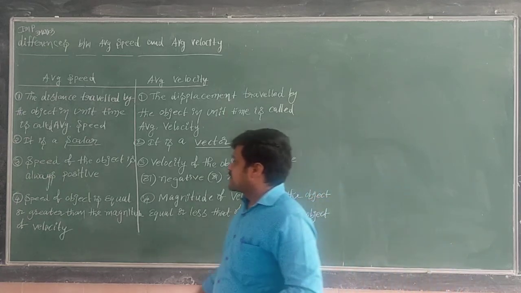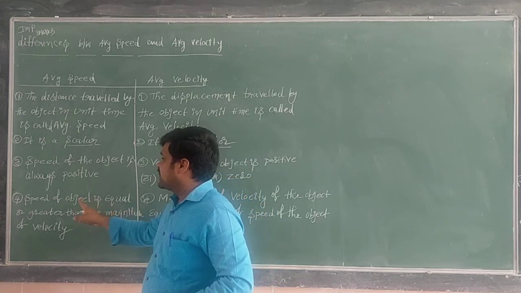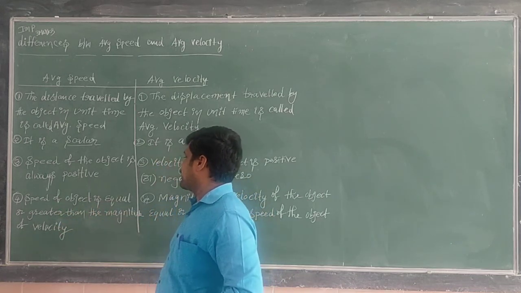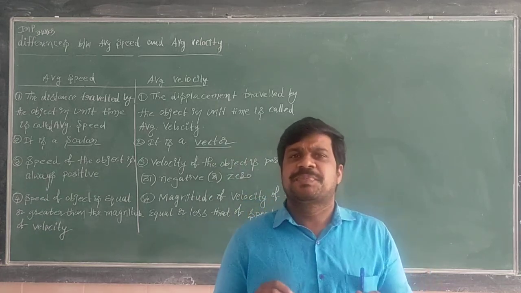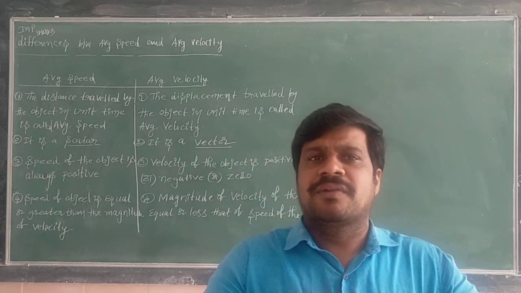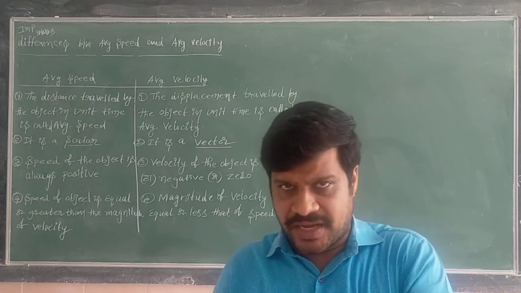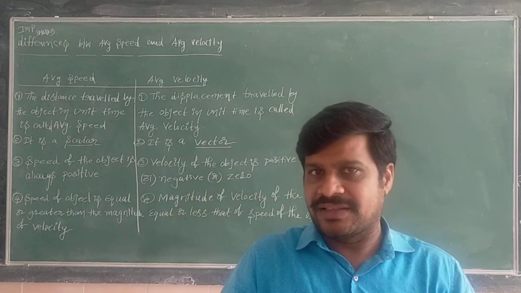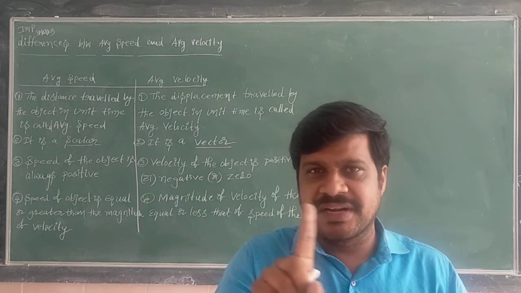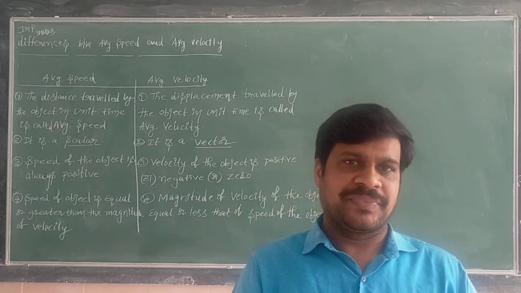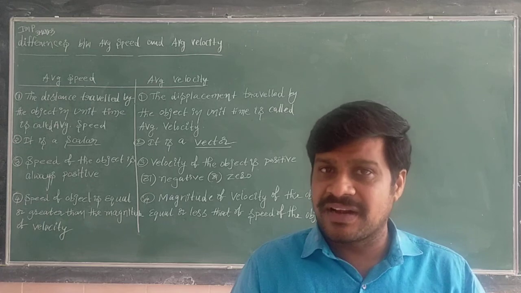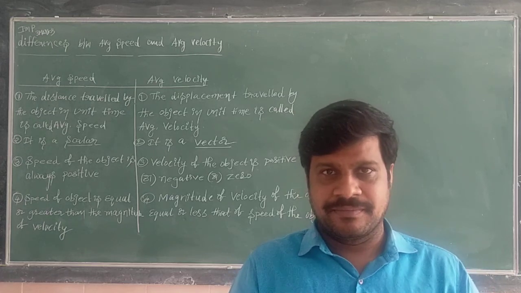Next one. Speed of the object is equal to or greater than the magnitude of velocity. That means speed of the object is always either equal to or greater than the velocity. Speed is never less than the velocity.